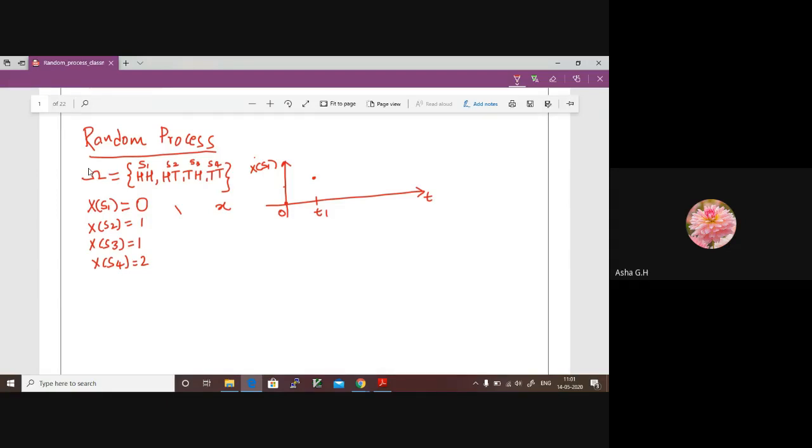When all these sample point values, or the random values, are constant throughout, at any time or at any interval in a given time t, if it is unchanged, then we call it a random variable. I mean, just a random variable.